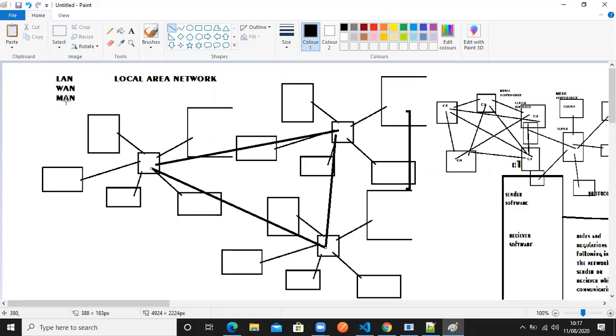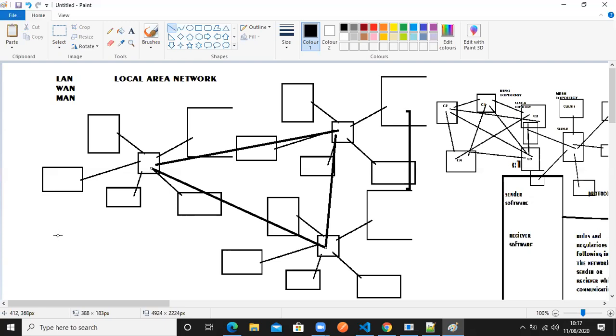And there is one more called a metropolitan area network. That means each and every metro city will be connected together, so all the states will be connected. Like that, the network will grow. All the computers in that particular state will be connected, and then each and every piece of information can be shared among them. So the network type is based on the computer connections and the sharing capabilities. We can say it's a local area network, a wide area network, or a metropolitan area network.